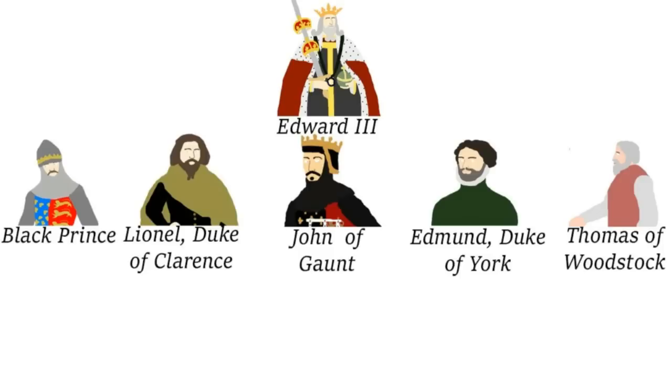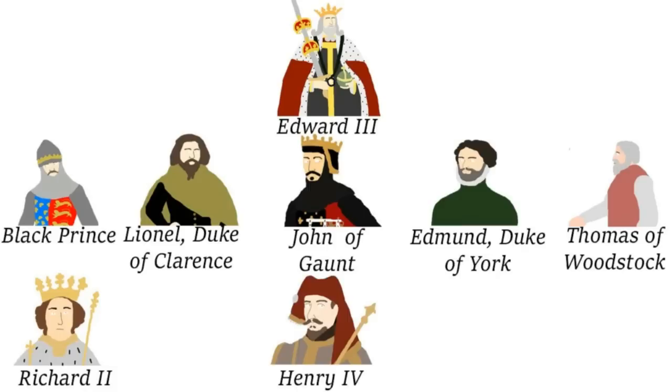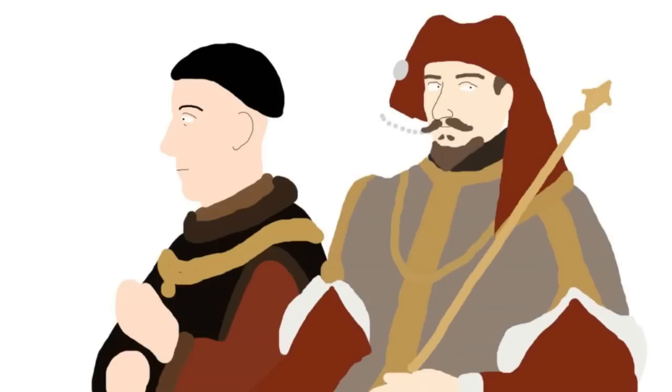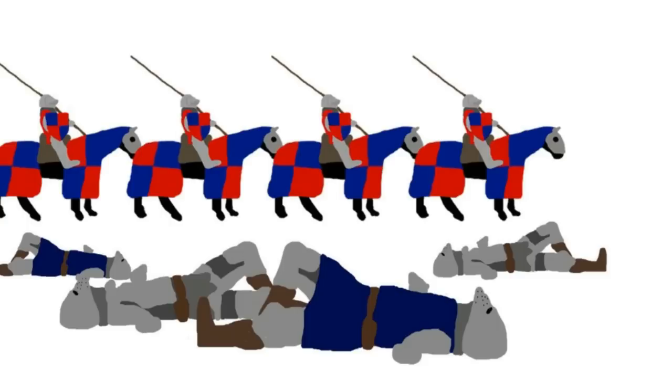King Edward III of England ruled until 1377 and had 5 sons. However, by the time Edward died, his eldest son was already dead, so the crown passed on to Richard II. Richard, however, was in turn ousted by Henry, the son of John of Gaunt, the Earl of Lancaster. Henry IV and his son and successor Henry V did face a number of rebellions, but they kept the kingdom united thanks in part to their successes in the 100 Years' War.